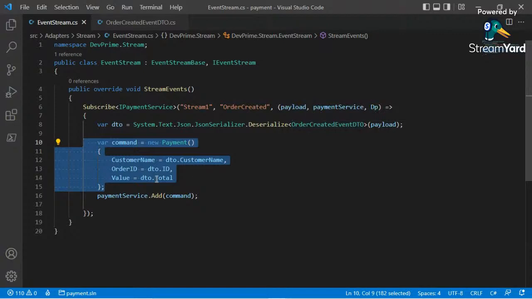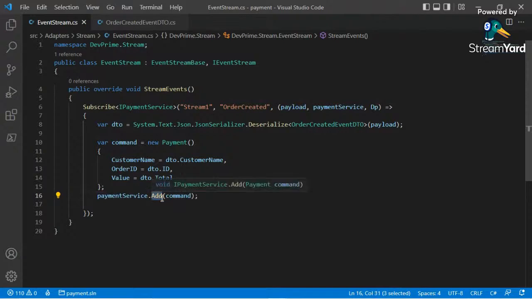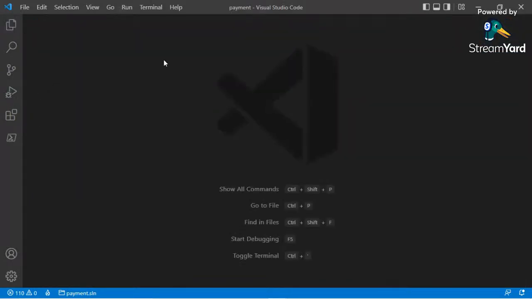In this case, I only need these 3 fields of the event. So I'm going to process them, and I'm going to call our payment service application method. Okay, so our payment application service method adds. Let's go there. Let's check it out.